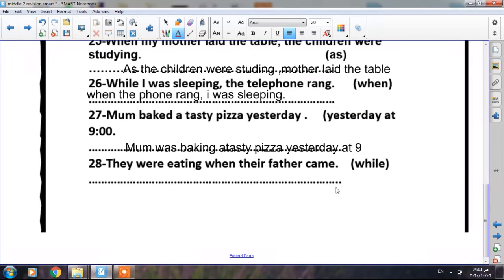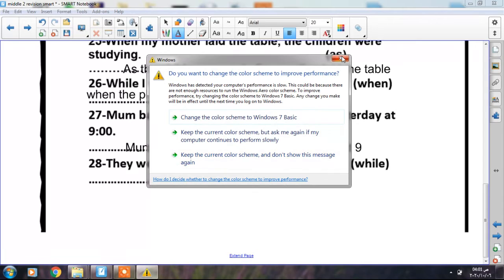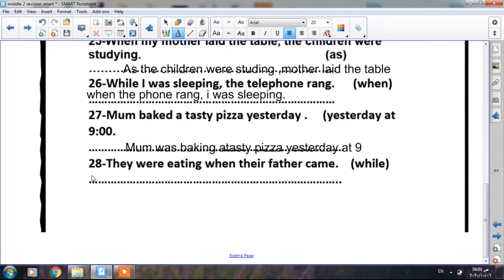They were eating when their father came. We are going to use while instead of when. So while is followed by past continuous. So while they were eating, their father came.